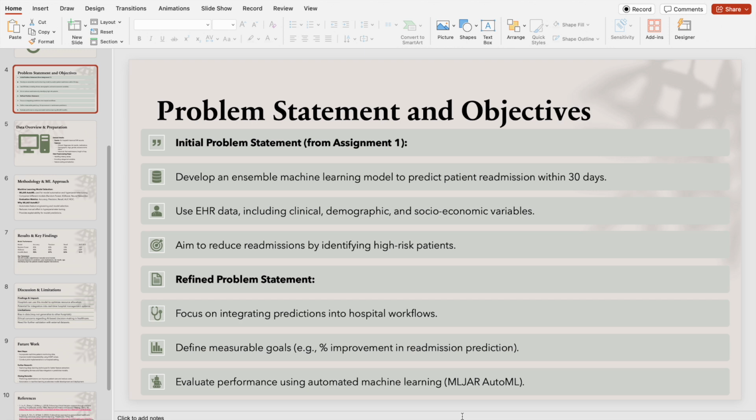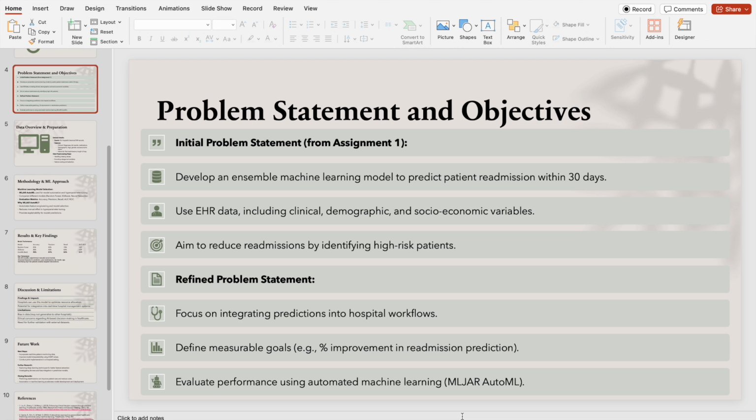Initially we relied on manual ensemble models like random forest and gradient boosting, using diverse electronic health records such as clinical, demographic, or socioeconomic data. While this approach showed potential, we had three major limitations. It didn't integrate well into hospital workflows, and it lacked measurable goals beyond basic prediction accuracy. It also required manual tuning, making it difficult to scale for real-world hospital use. So for that we redefined our approach using automated machine learning.